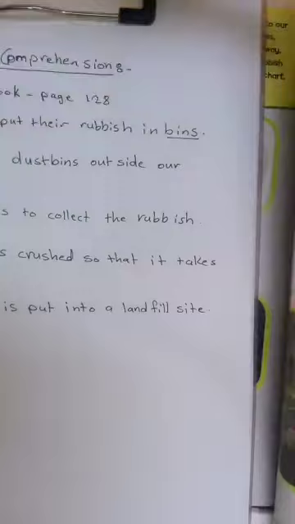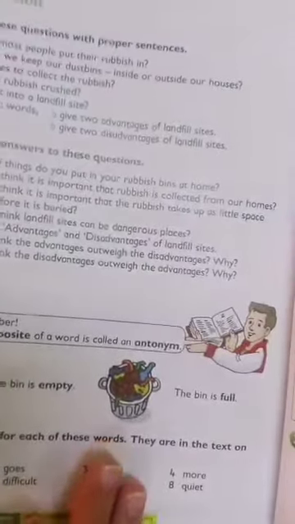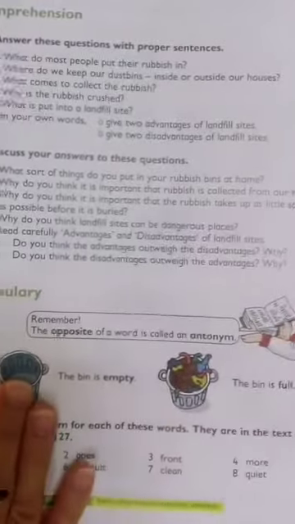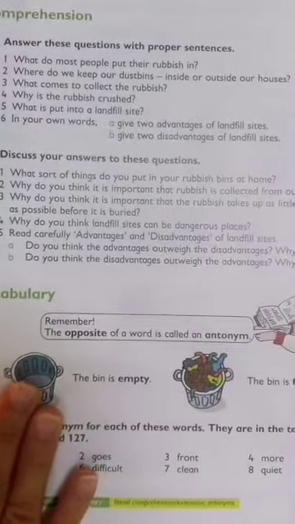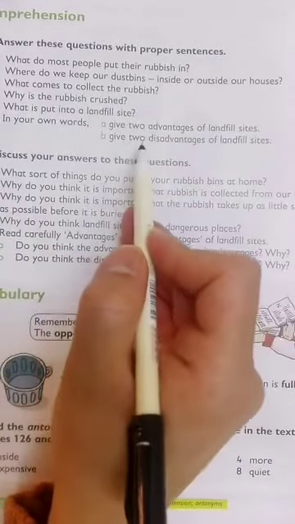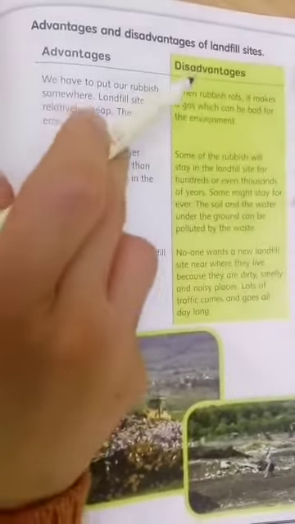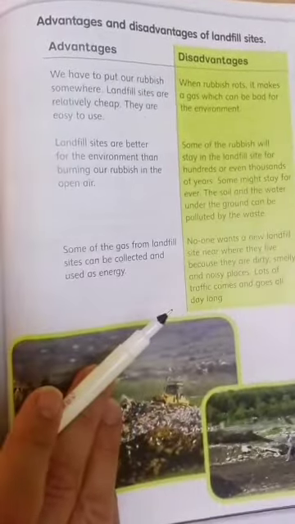Now let's see question number 6. Question number 6 says, in your own words. So they are asking for your own words. Give 2 advantages of landfill sites. Give 2 disadvantages of landfill sites. They told us 3 advantages and 3 disadvantages for the landfill sites.